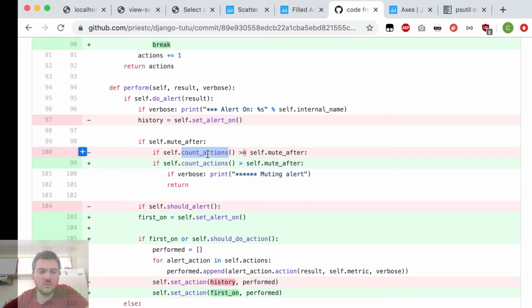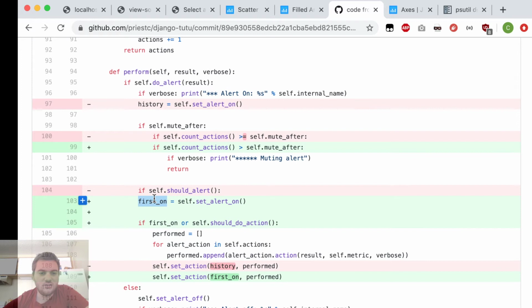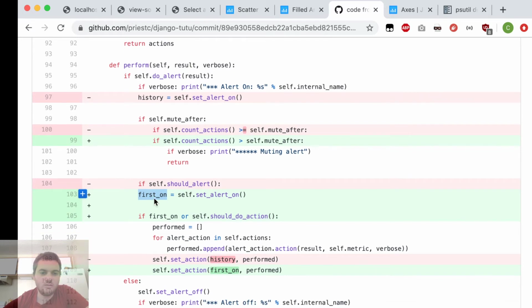So count actions returns 1 after this is called, but if you call this before alert on is called, this will return 0. And that's what we want. So I fixed that. Also, before this I created a variable called history. I changed that to first on because I think it's a better name. It's more descriptive, I think.